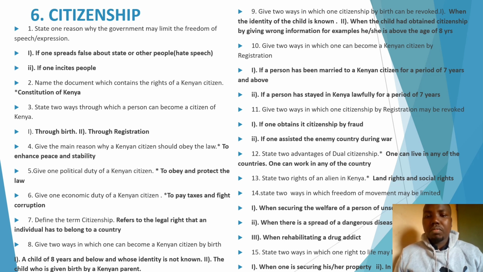Also, when rehabilitating a drug addict, a person who is really addicted to drugs can be taken to a rehabilitation center where that person is not supposed to move to any other place. Also, when securing the welfare of a person of unsound mind, unsound mind means what? Insane person. Also, when securing the welfare of a child below 18 years of age. Question 15. State 2 ways in which one's right to life may also be limited. For example, when one is securing his properties, also in an event of war. Now, let's move to the next